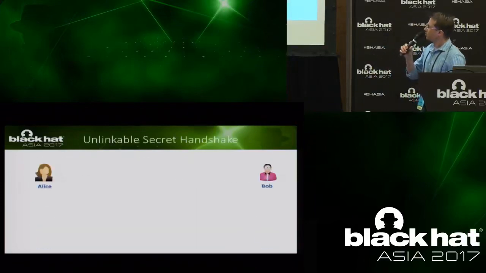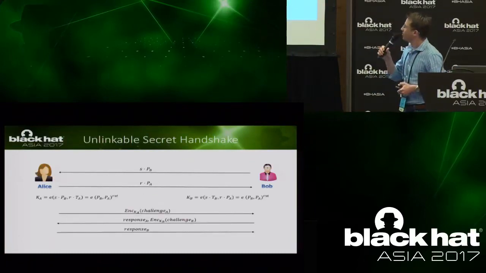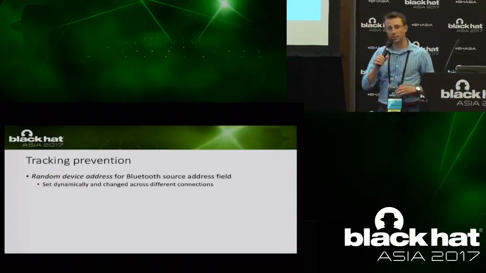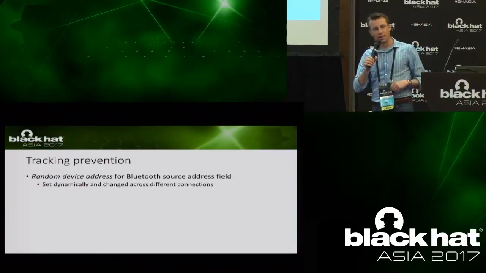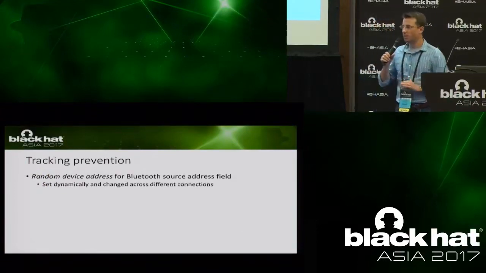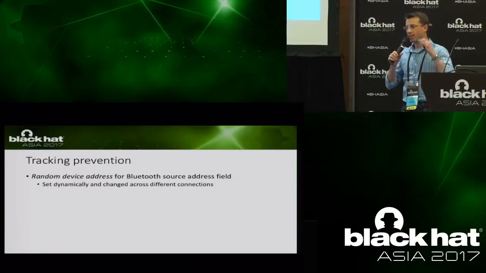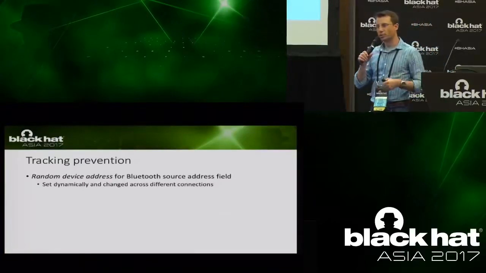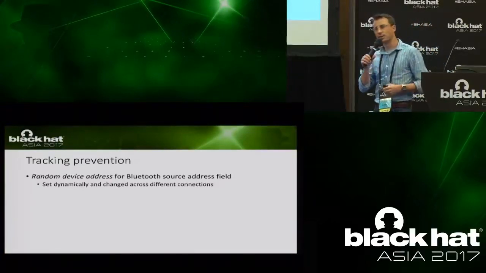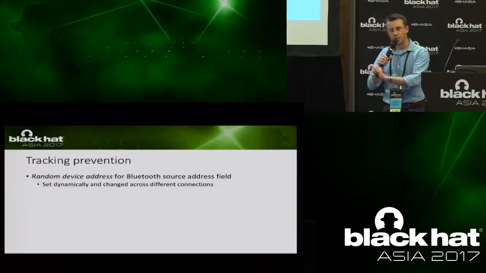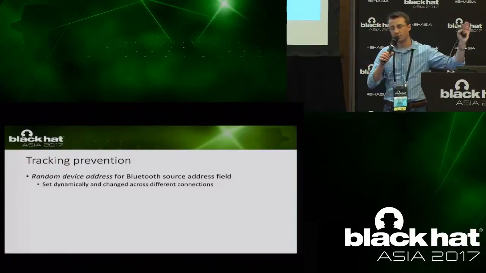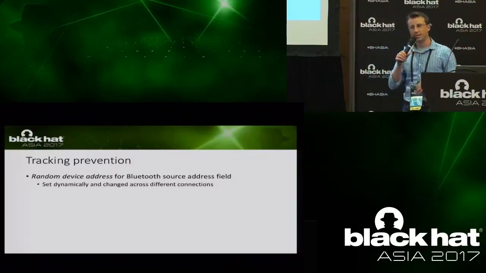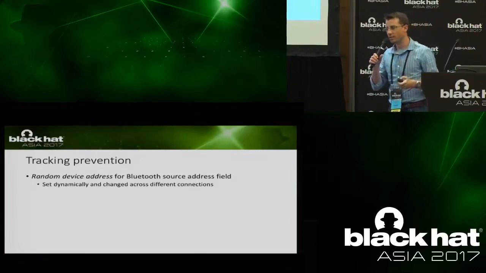Okay, I'll skip some parts here because we're short on time. But we also need to do something called tracking prevention. If we always transmit the same pseudonym, we have a way of overcoming it by having multiple credentials issued to us during enrollment with the group. So for every interaction, we can use another pair of credentials. And if I'm using one credential in one place and another credential in another, then they won't be linked. So you cannot infer that the same user has been in different places.